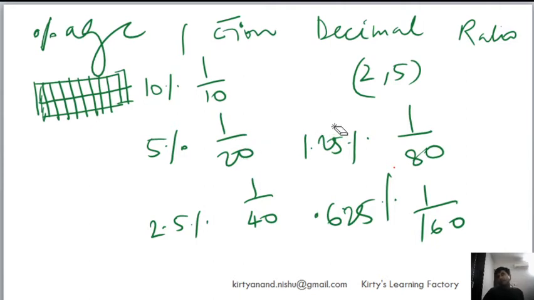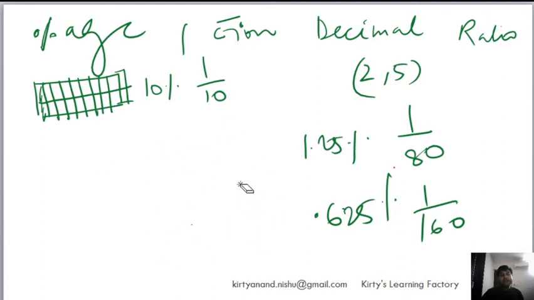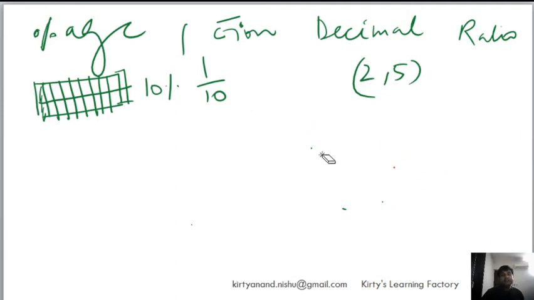whether it is half of half, half, whether it is half of 1 by 4, whether it is half of 1 by 8, and hence the percentage will be this, or whether it is half of 1 by 10 or 1 by 20, 1 by 40. That way it will make my calculation easier and it will sharpen my mind. These are the methods in which one should think when you look at percentages.